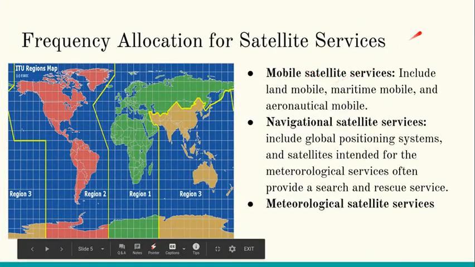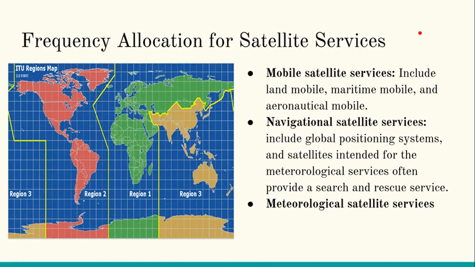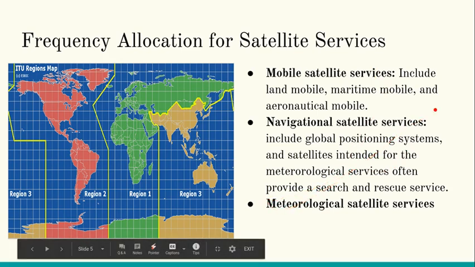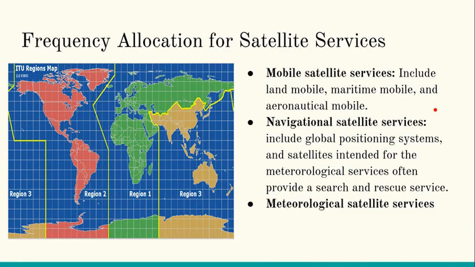Then there are mobile satellite services, which include land mobiles, maritime mobiles, aeronautical mobiles. Then there are navigational satellite services like GPS and all. Then there are meteorological satellite services. So all these services are allocated different frequency bands.